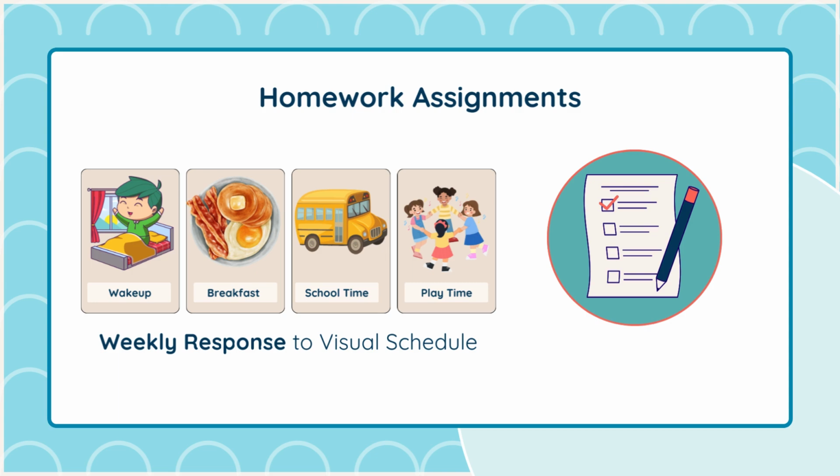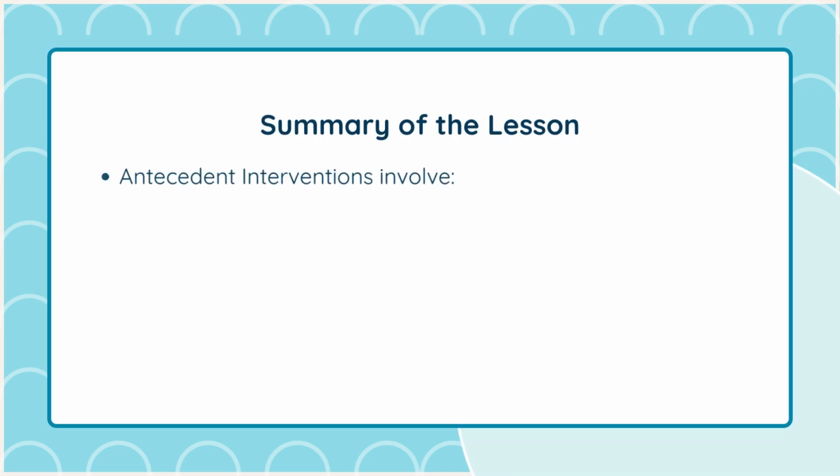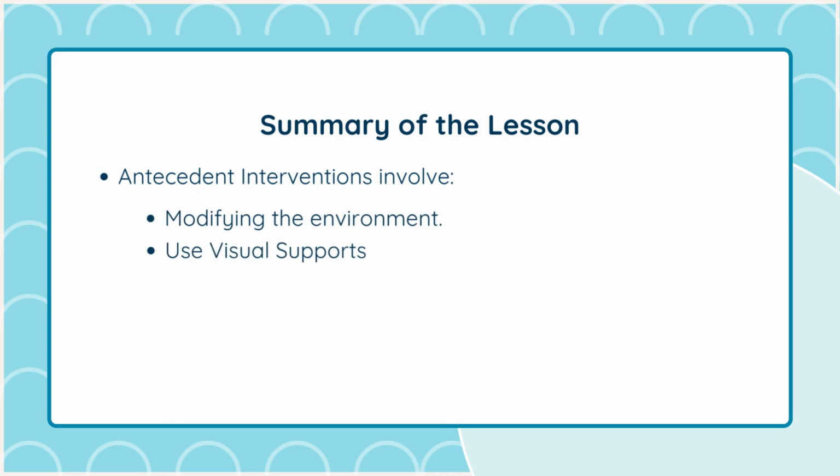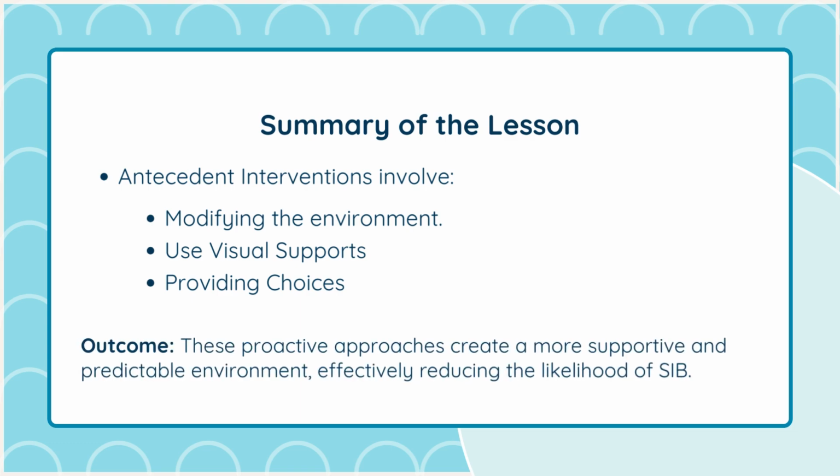That's all for today's lesson. To summarize, antecedent interventions involve modifying the environment, using visual supports, and providing choices to prevent self-injurious behavior. These proactive strategies can create a more supportive and predictable environment for your child, reducing the likelihood of SIB.